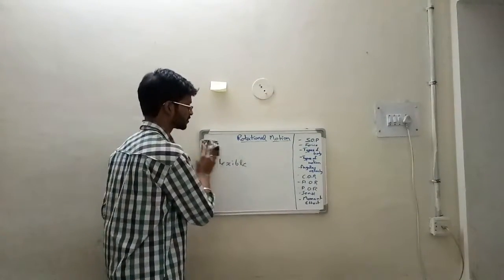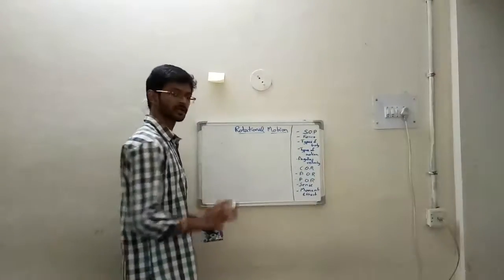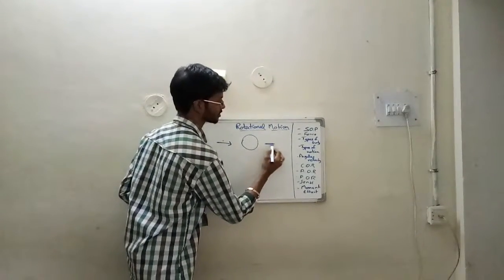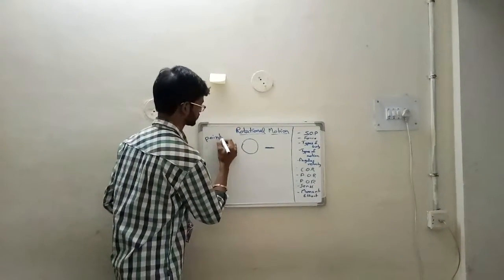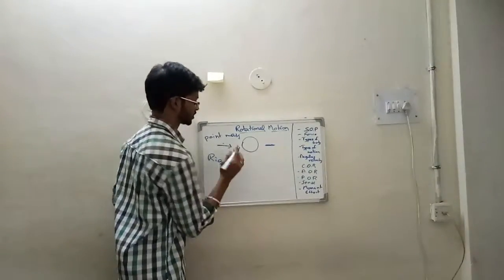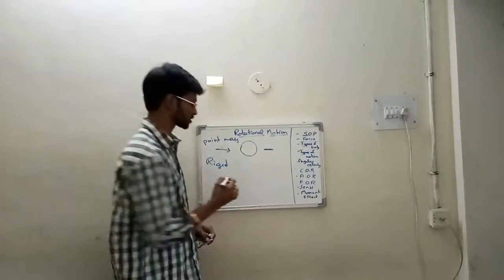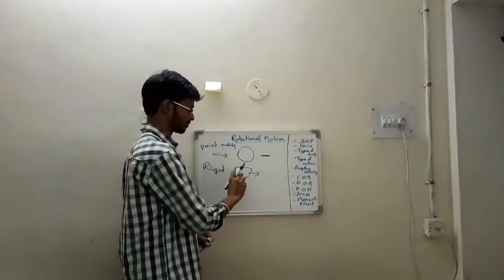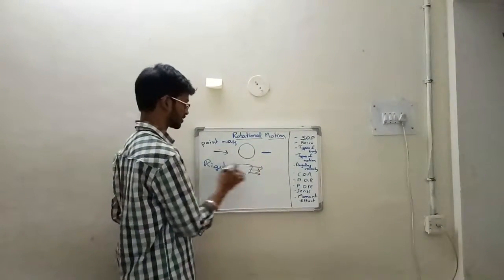Now for the bodies, we will discuss the types of motions. For a point mass, there will be linear motion, circular motion and oscillatory motion. These three are the motions for a point mass. And a rigid body will have two types of motion, that is translatory motion and rotational motion. The translatory motion is nothing but all the particles moving in a parallel direction with the same distance between them. So all the particles will be moving in the same direction. So this is translatory motion.